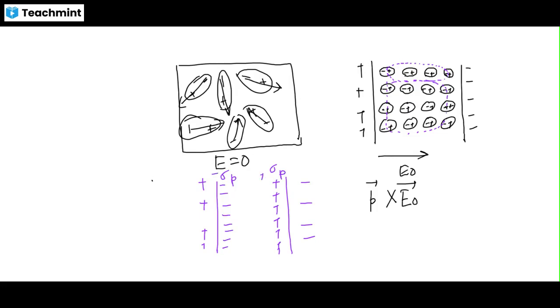So this is the outside electric field E naught, and because of the polarization there is a polarized electric field inside it, EP. So the net electric field E net can be written as E naught minus EP, which is equation number 1.